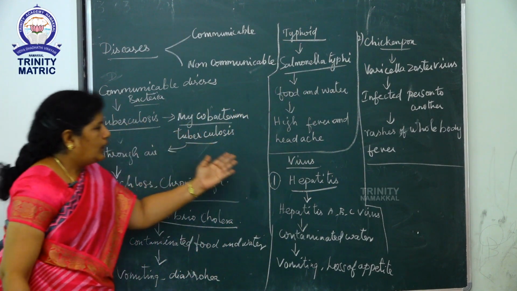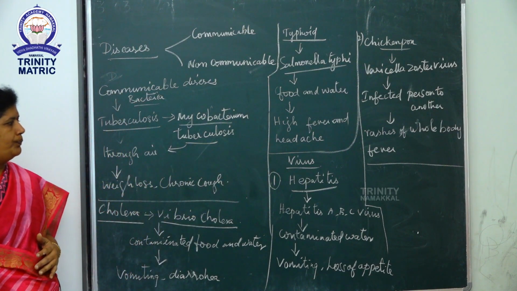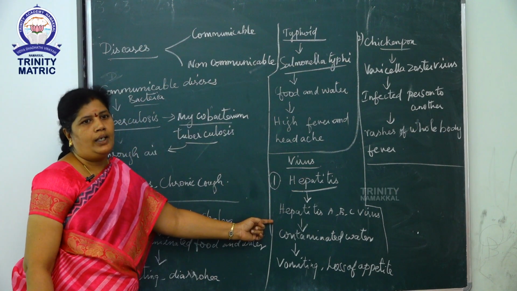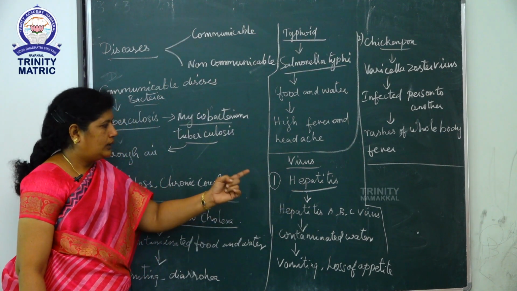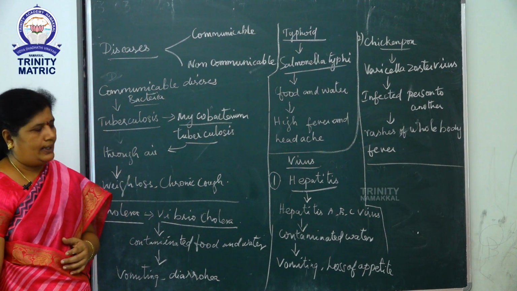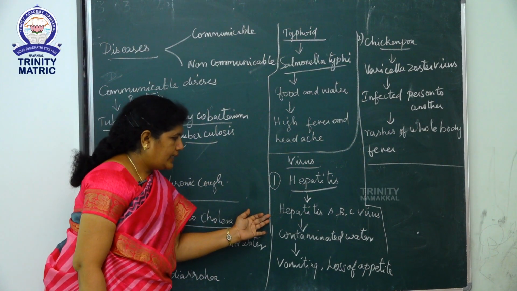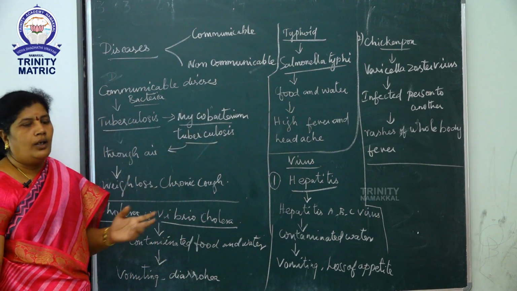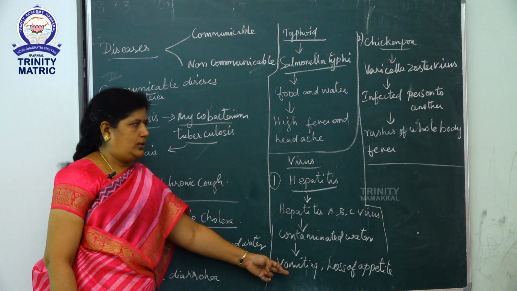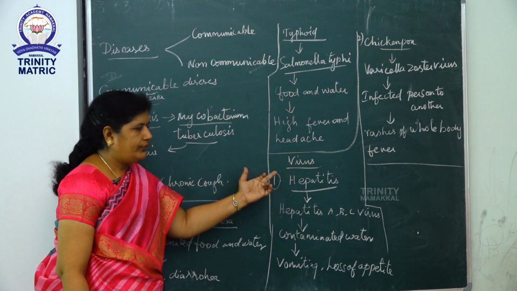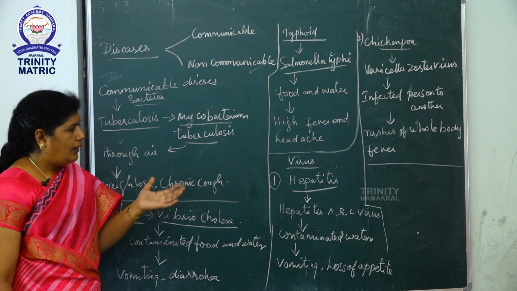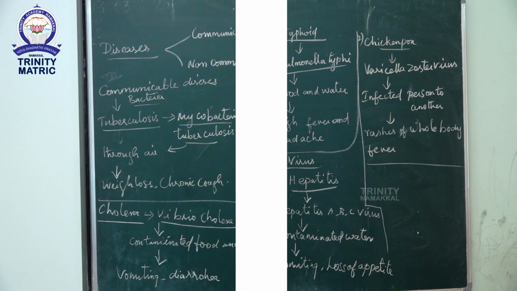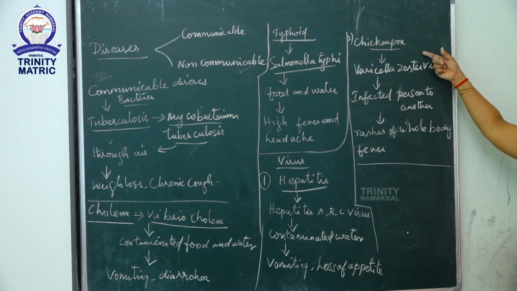Next topic is viral diseases. The first one is hepatitis. Hepatitis is caused by hepatitis A, B, C, D, E and other viruses. These diseases spread through contaminated water. Vomiting and loss of appetite are symptoms of this disease. Vaccination is the best prevention of hepatitis.